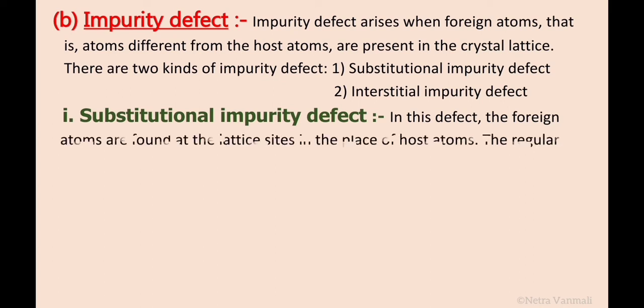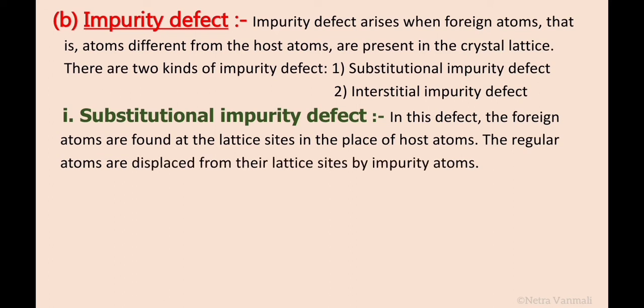In this defect, the foreign atoms are found at the lattice sites in the place of host atoms. The regular atoms are displaced from their lattice sites by impurity atoms. As the name suggests, in the crystal the impurity is substituted at the place of the host atom.